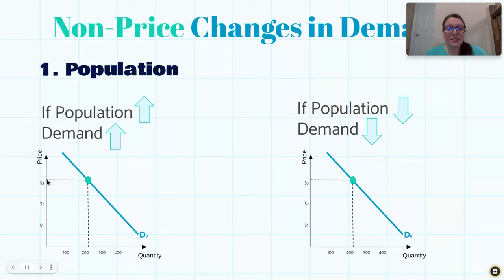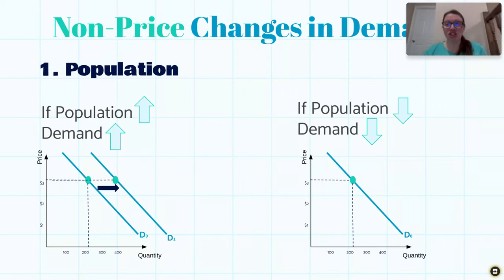So the price is going to continue to be $3, but instead of having a 200 demand, we need a higher demand. So on the same price line, we would need to come over to the right to get a higher quantity. All right. And this would be true at every price that makes up the demand line. So we're just going to completely shift the demand line over to the right-hand side.